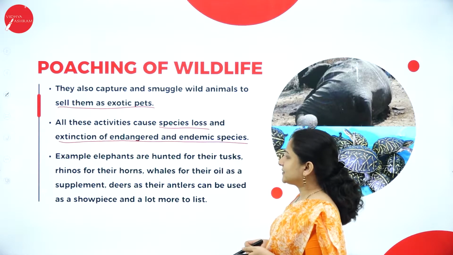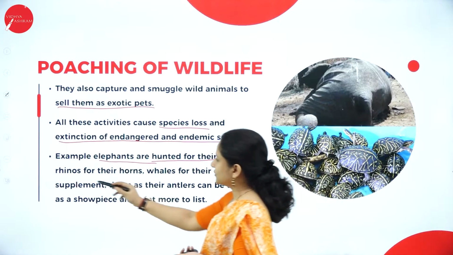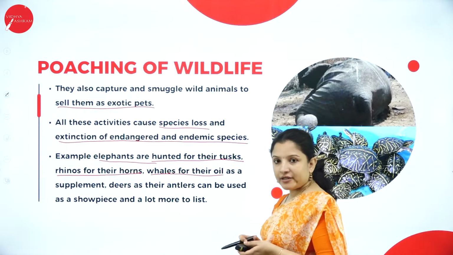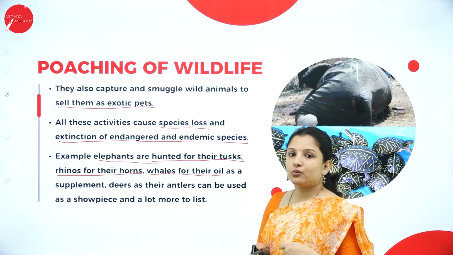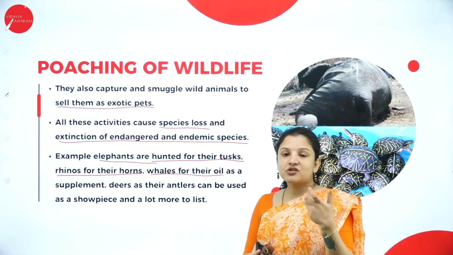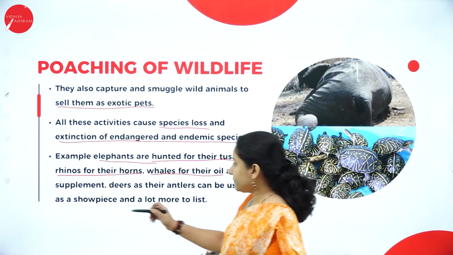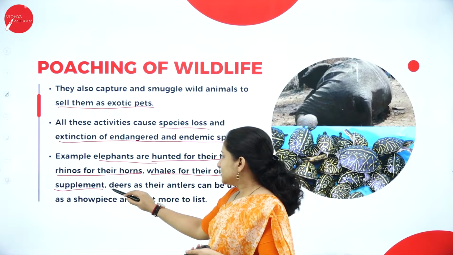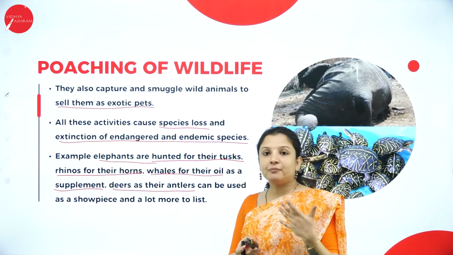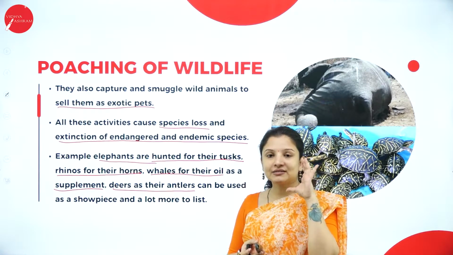So here, for example, elephants are hunted for their tusks, then rhinoceros, they are hunted for their horns, then whales are hunted for their oil, as well as in some parts of the world they are used as meat, and also the oil of the whale that is rich in omega-3 fatty acids, it is used in making a lot of supplements. And deer for their antlers, and also there are some deer, especially the musk deer, it is hunted mainly to prepare the scents.